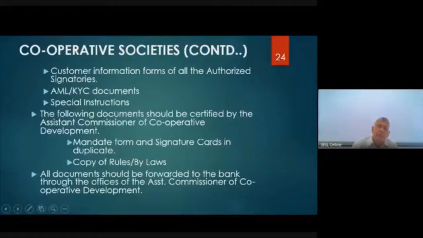Now, when the cooperative society opens the account, there will be a few people who will be authorized to sign. Right? They are called authorized signatories of the cooperative society. Now, let's say the Wildlife and Nature Protection Society.